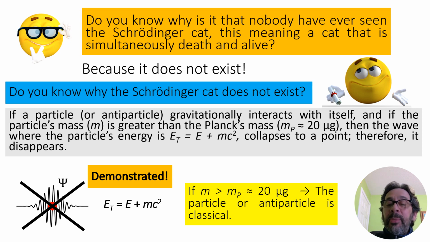It has been demonstrated that if a particle or antiparticle gravitationally interacts with itself, and if the particle mass is greater than the Planck mass, which is around 20 micrograms, then the wave where the particle energy is E plus mc2 collapses to a point. Therefore, it disappears. If the mass of a particle or antiparticle is larger than the Planck mass, the particle or antiparticle is classical.